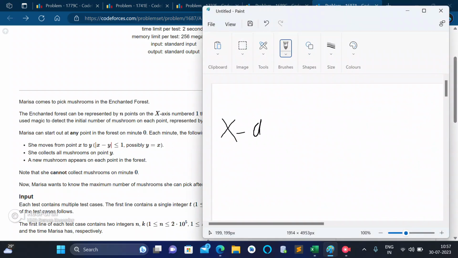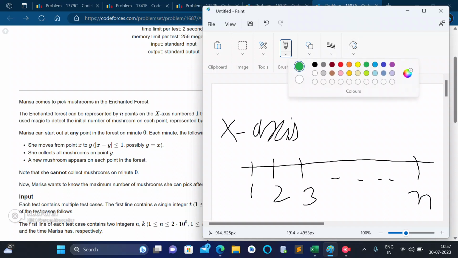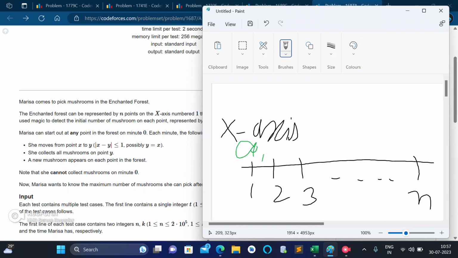Actually we are given an x-axis, and on the x-axis we are given n points. Let's say this is the first point, this is the second point, this is the third point, until this is the nth point. On the first point there are a1 mushrooms. On the second point there are a2 mushrooms. On the third point there are a3 mushrooms, until there are an mushrooms.